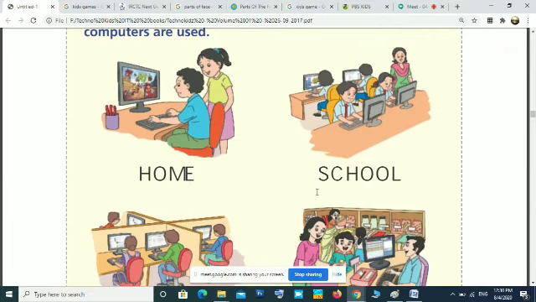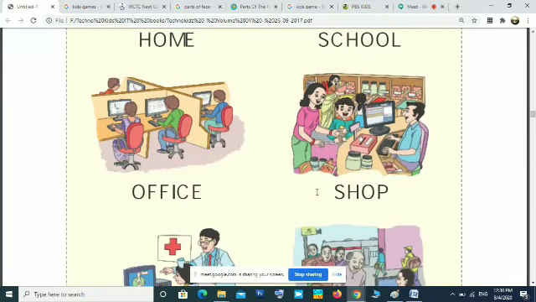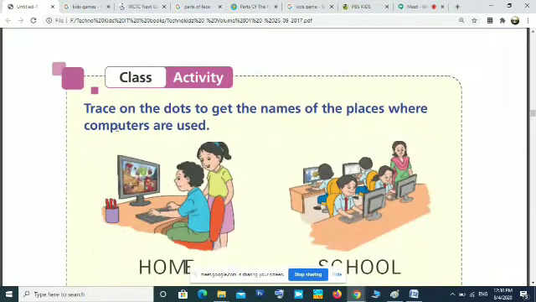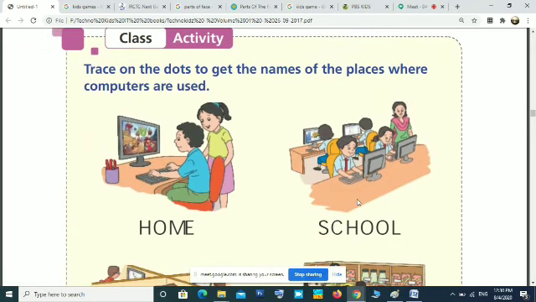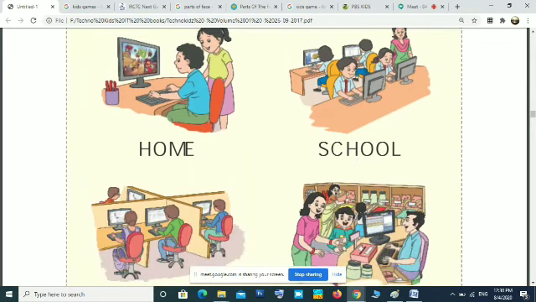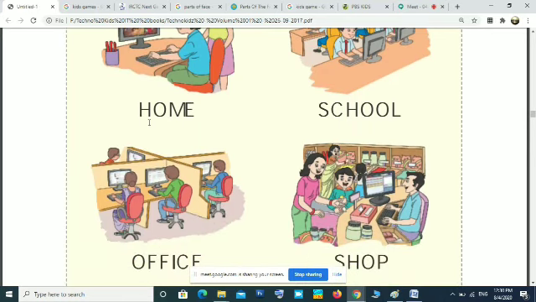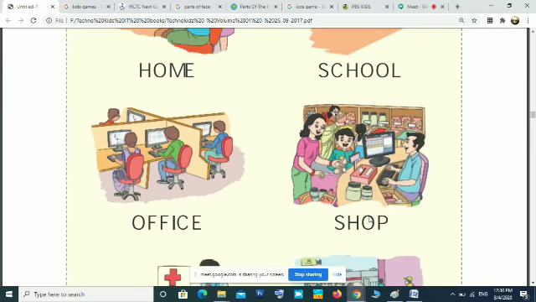In those places, you have to trace. That means draw on those dots on the places where computers are used. Some places are displayed on that page. You have to trace on that word. For example, if at home you are using computers, then you draw on the dotted lines of home. That way one activity is there that you have to do. So we will check it in the next class. Now it is time to end the class.